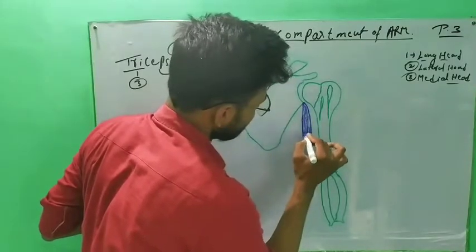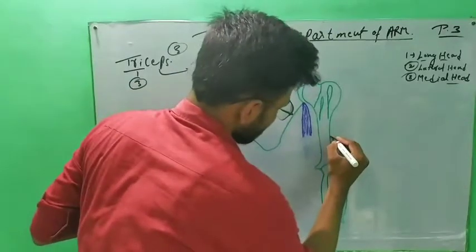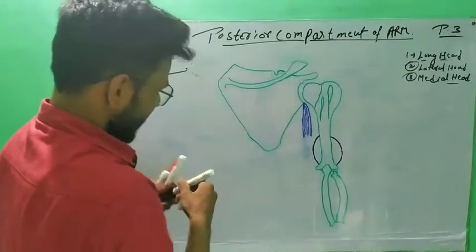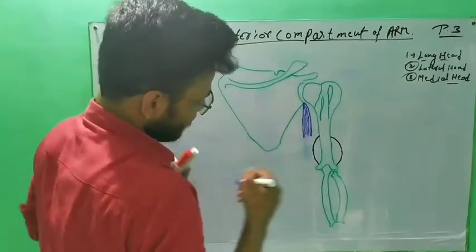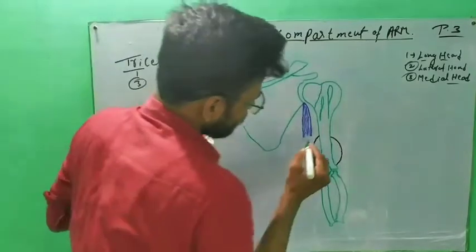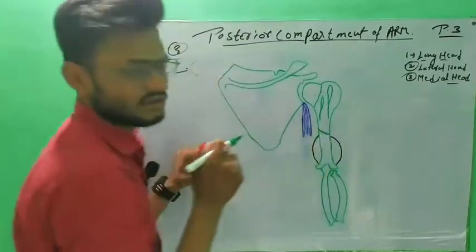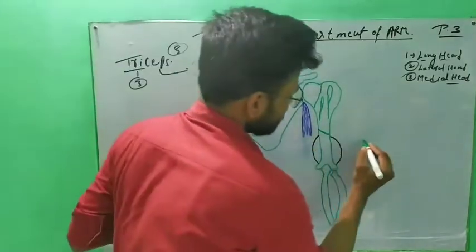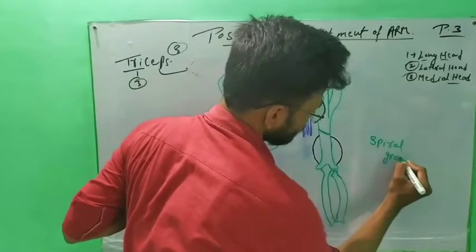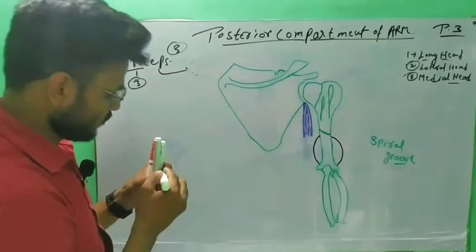There is the lateral intermuscular septum and this is the medial intermuscular septum, and on the posterior surface of the humerus there is a groove. This groove is called the radial groove, or it is also called the spiral groove.